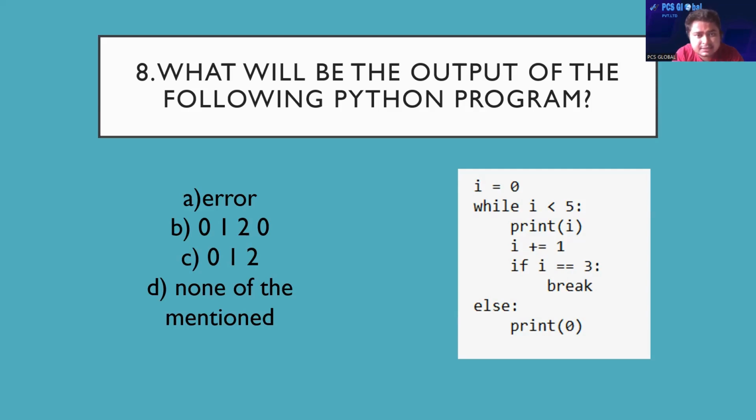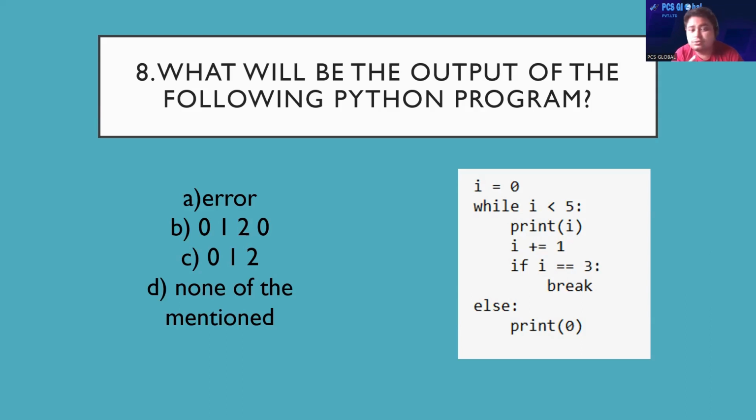Yes, obviously. Print(i), print 2. Now the printed values are 0 1 2. Now again increment the value of i: i = 2 + 1 means i = 3.